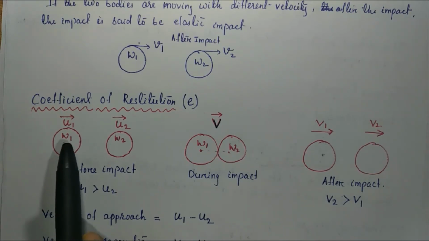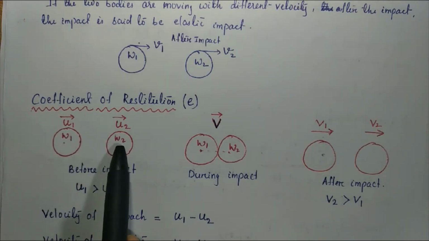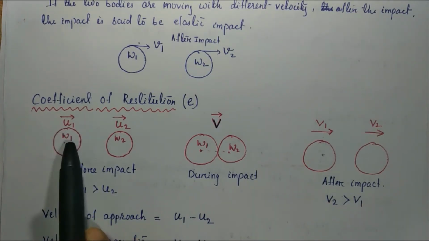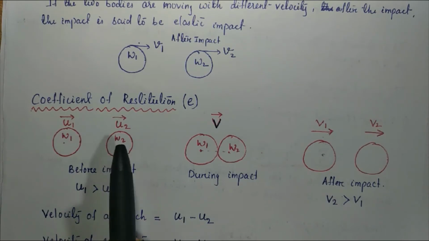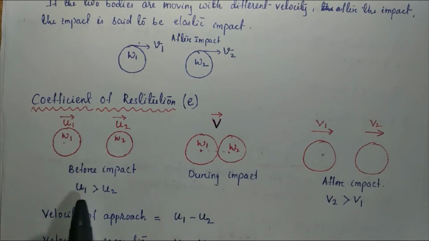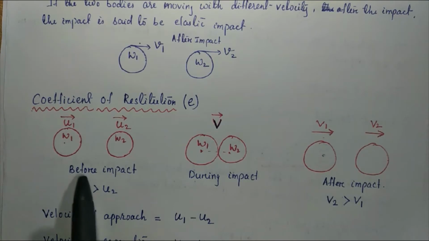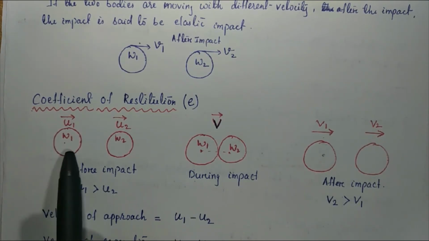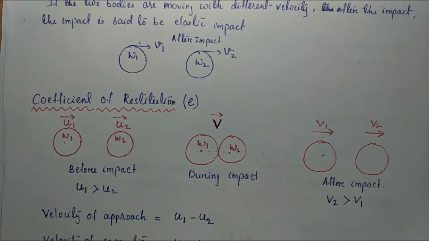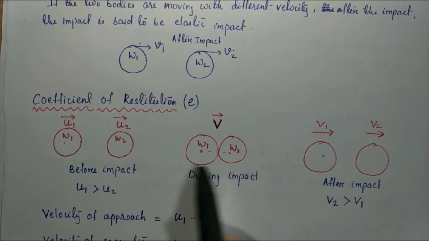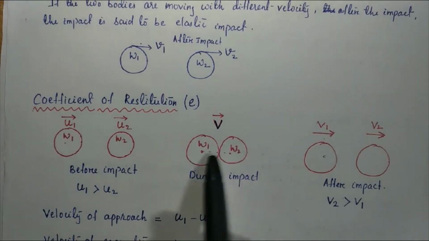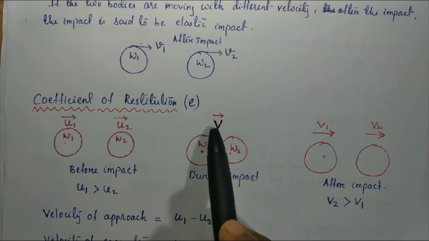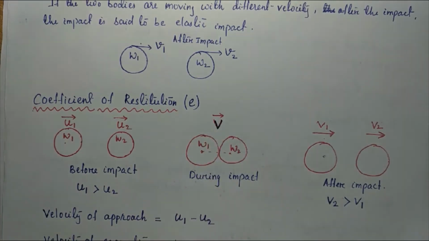If we assume this U1 is greater than U2, the velocity of W1 is greater than the velocity of W2. So if U1 is greater than U2, then we can say W1 is approaching W2 and collides with the second body. So this is the case during the collision or during the impact. So during the impact it is moving with the velocity, let it be V.